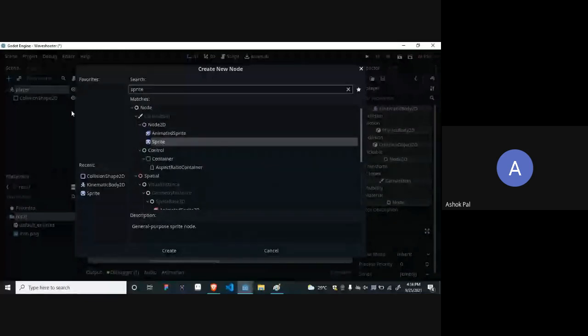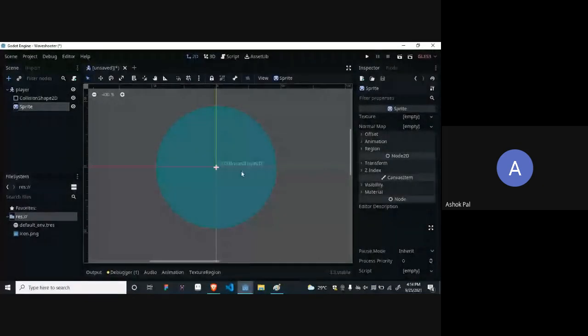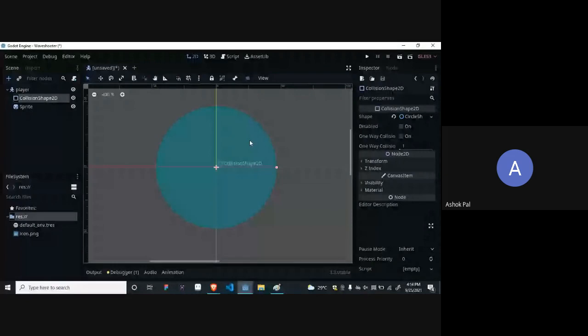Okay. How to increase the circle? Just click on that arrow. You click on the circle, and then there will be a dot over here. I think it is visible. Just click on that dot and drag it. See, I am dragging it, and the circle is increasing and decreasing.